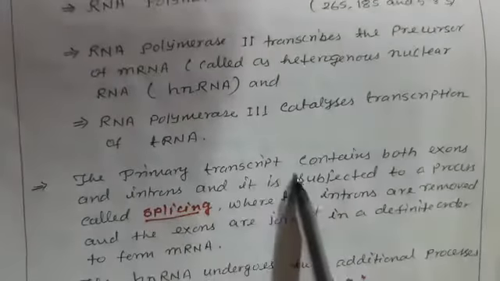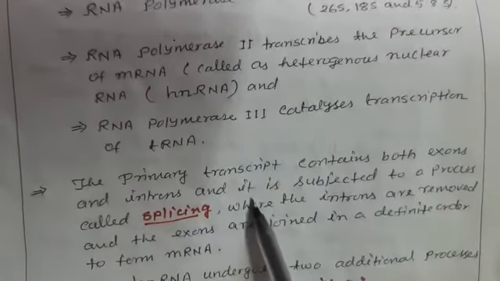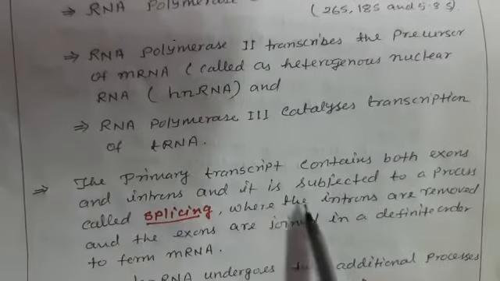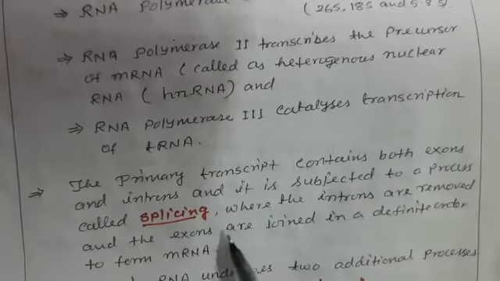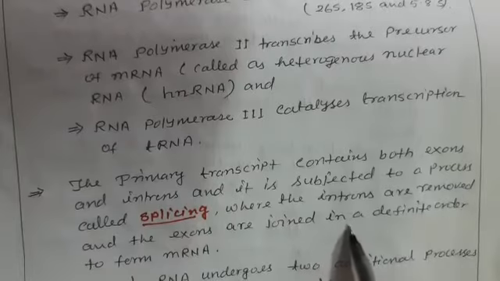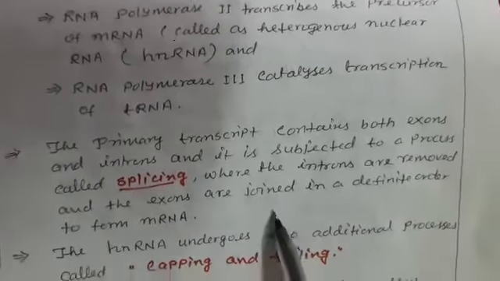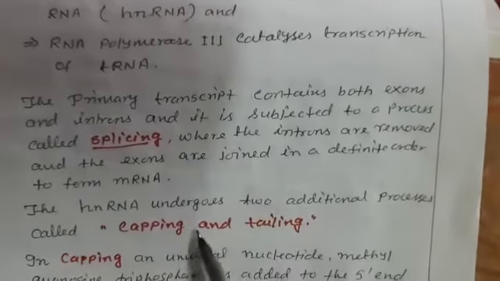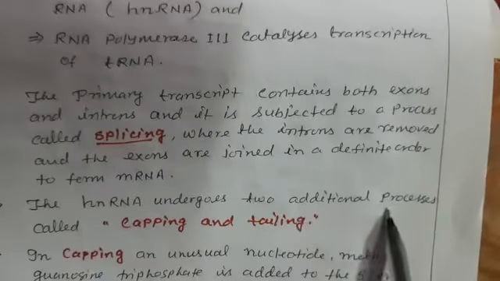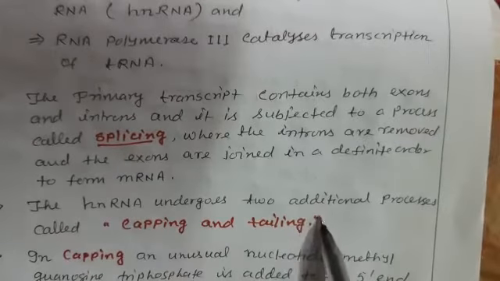The primary transcript now contains both exons and introns, as you have learned. It is subjected to a process called splicing, where the introns are removed and the exons are joined in a definite order to form messenger RNA. The heterogeneous nuclear RNA undergoes 2 additional processes, known as capping and tailing.